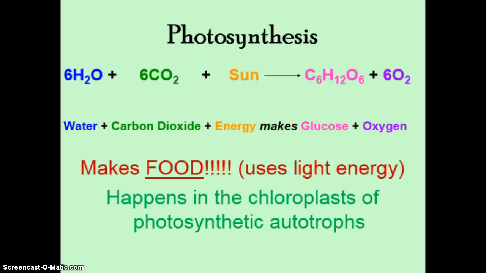We need to know about each of these processes, so you need to write down the chemical equations. That's something you'll have to have memorized. Also know what each of those compounds in the chemical equation is, so you have the words there to explain it. So let's start with photosynthesis.